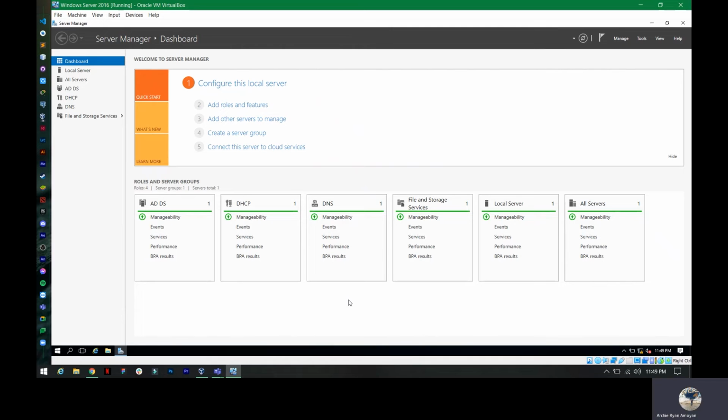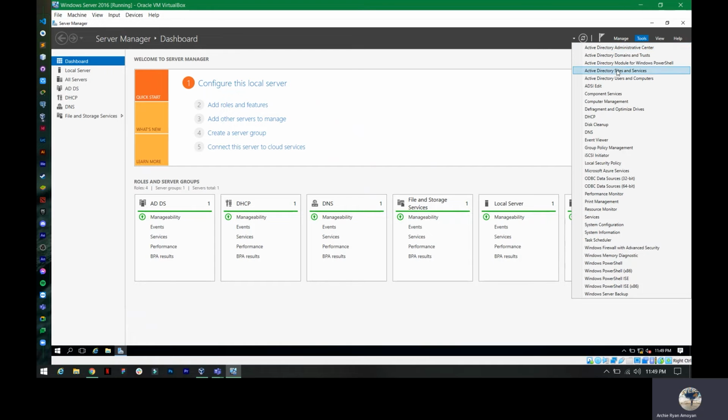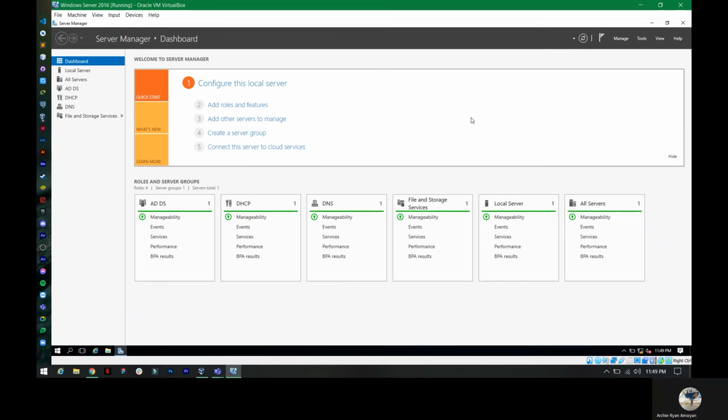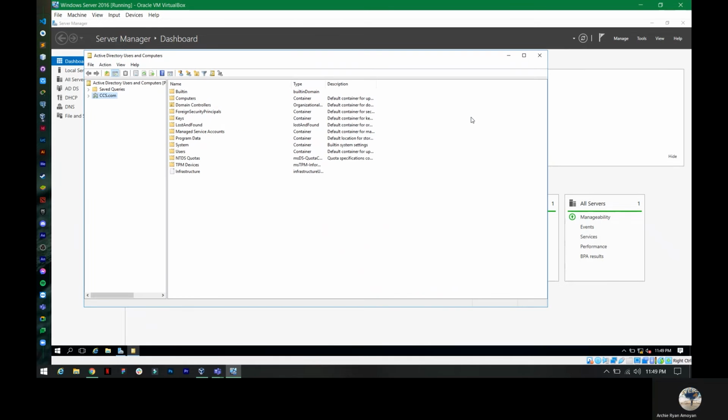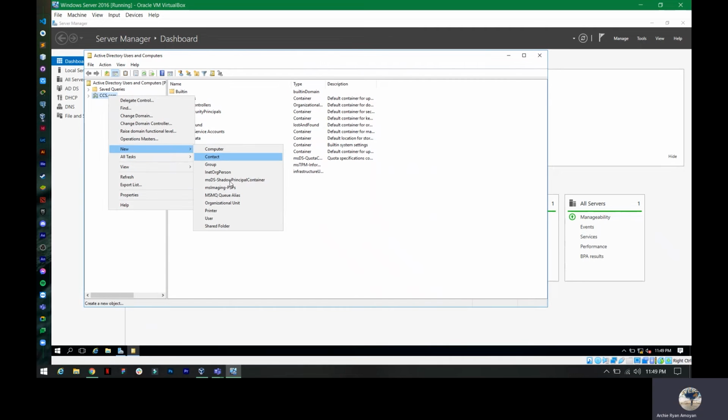All right, thank you so much for that, CJ. So to begin with, let's open our Server Manager. On our Server Manager dashboard, go to your Tools menu and then select Active Directory Users and Computers. Now, let's select our domain, which is ccs.com. Then right click on it, go to New, and create a new organizational unit.